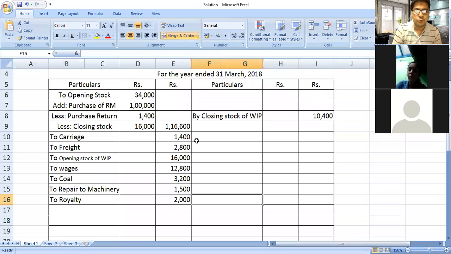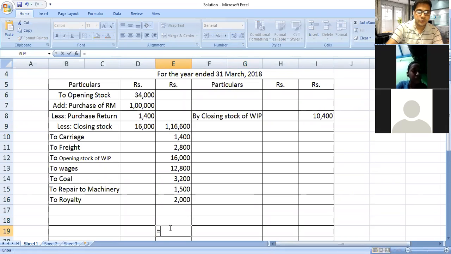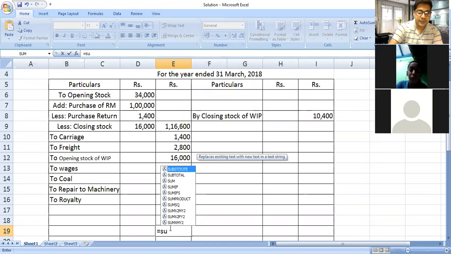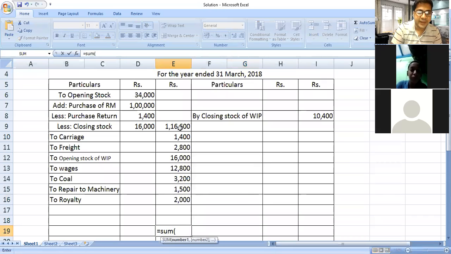Now what you will do is the total of the debit side. Find out the total. Use your calculator and brain. How much did you get as the debit side total?